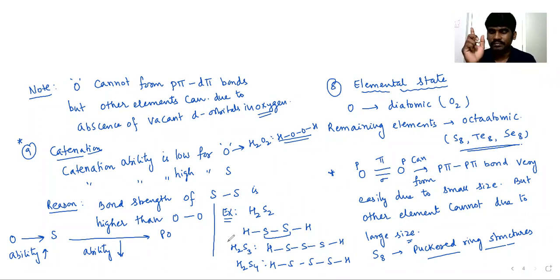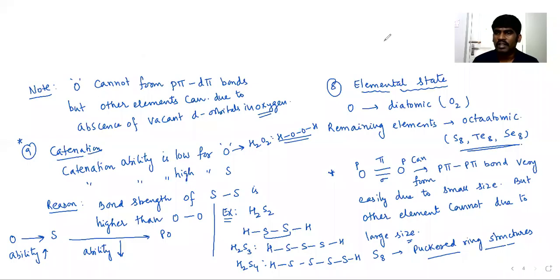Sir, H2 and H2S3 and H2S4, 3 sulfurs are there. Same it is, sir. Yeah, by mistake. Thank you, Chetan. It's Then why nitrogen is not exhibiting catenation, sir? why not? Nitrogen can exhibit catenation.